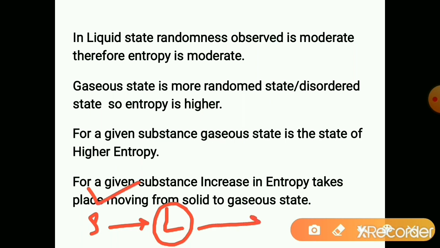When the liquid is heated, it converts to gas. In the gaseous state, particles become much more free. They are free to move individually here and there in the available space. So the entropy, or randomness, increases from solid to liquid and liquid to gas. So entropy increases from solid to gaseous state.